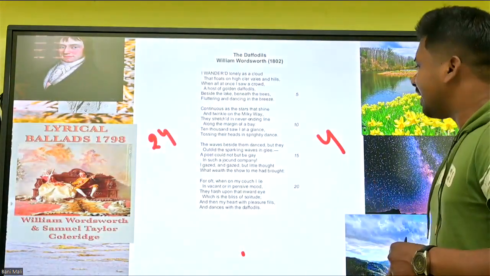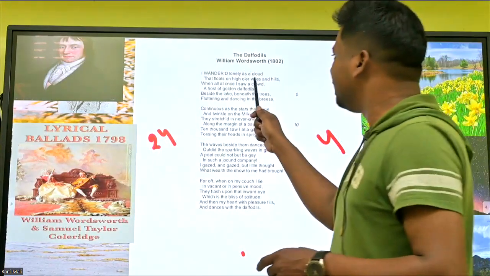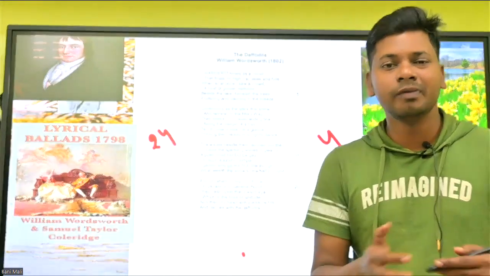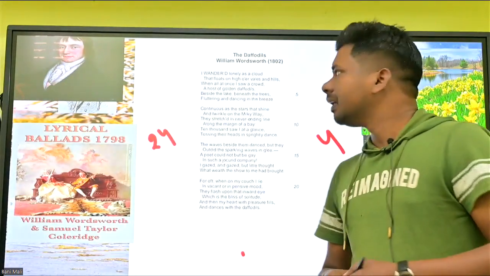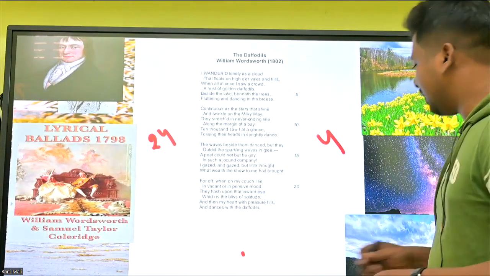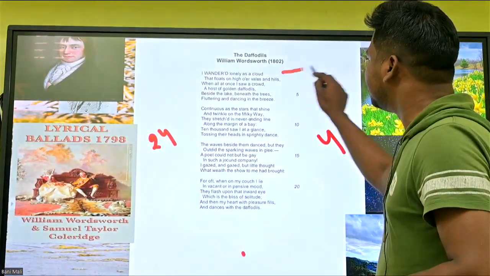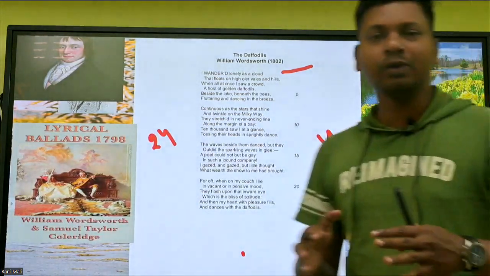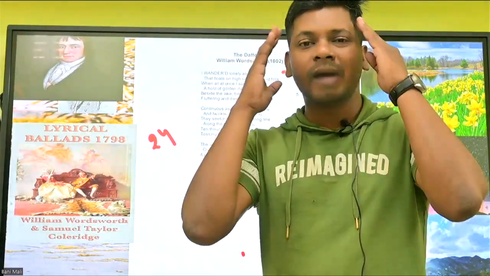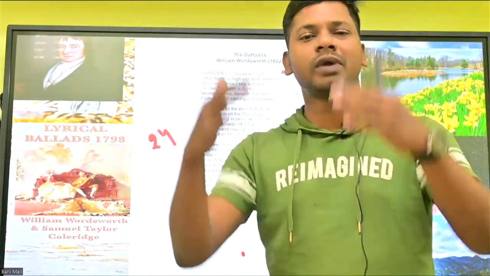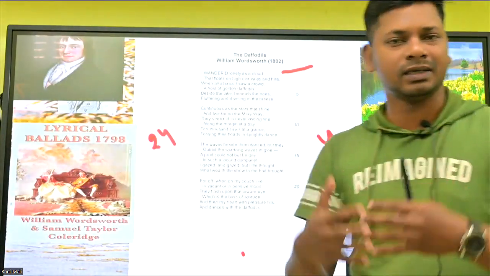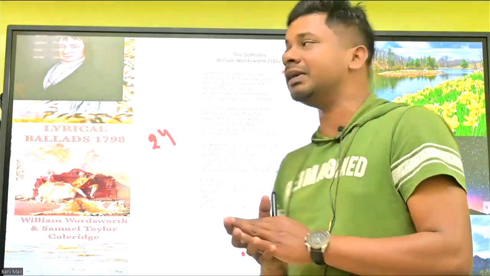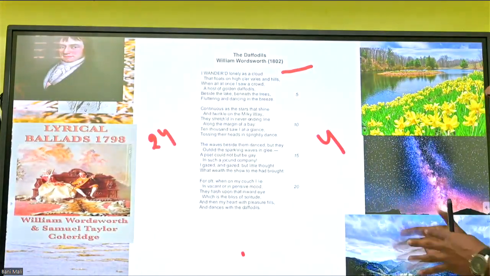Here the first line he started with is "I wandered lonely as a cloud." The first line is a negative line because he was alone, moving somewhere alone. He compares himself with a cloud. Why a cloud? Because when you are depressed and don't have a good mindset, you cannot visualize where you can move on, where you can strive ahead, you cannot find the way. It happens with human beings. The same thing he is portraying here by comparing himself with a cloud.